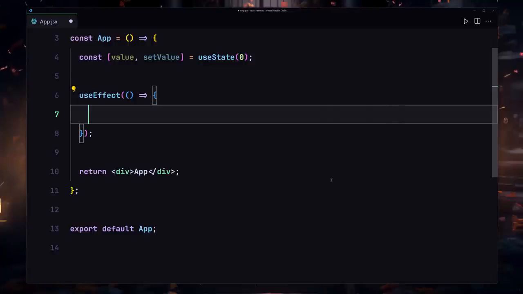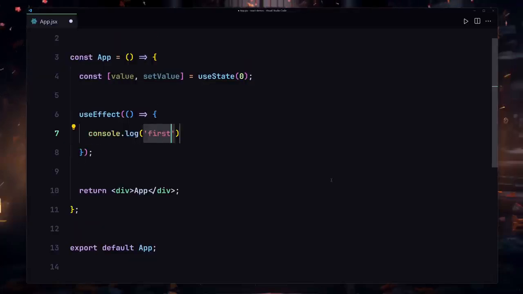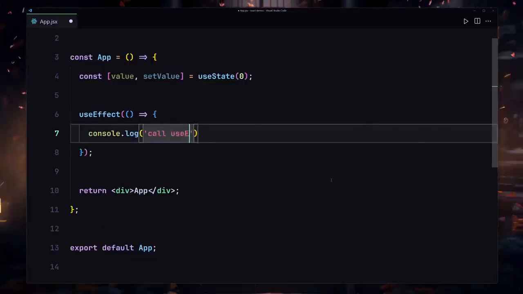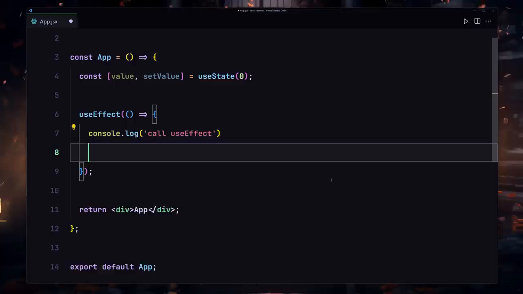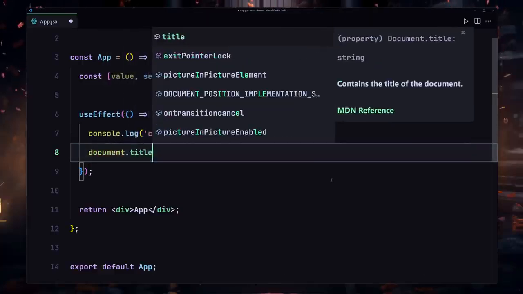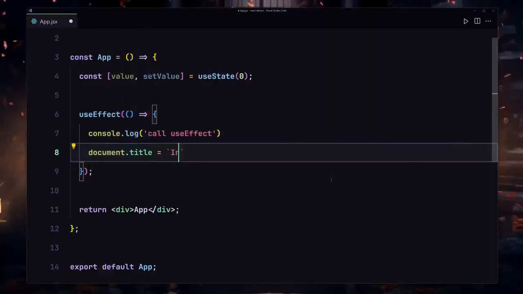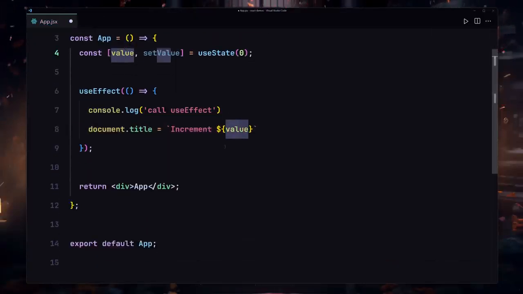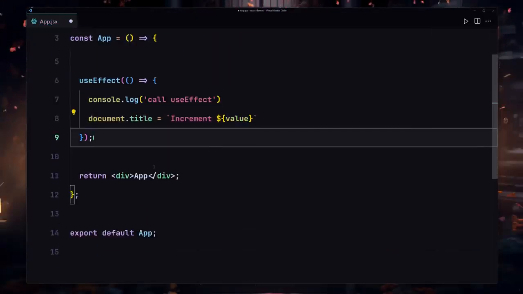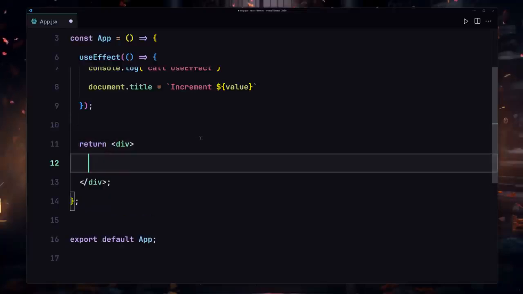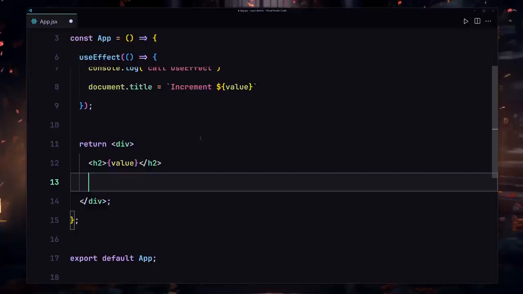Okay, so what I'm going to do is just use my console.log, and I'm going to write "call useEffect" right here, and I'm going to also use my document.title, and that's going to be equal to increment, and I'll just provide the value which I've already set up inside my state right here. Now the next thing that I want to do is remove this f from here, and inside there I'll use my h2, and I'm going to also render my value inside there. And also I'm going to create a button to increment my counter.